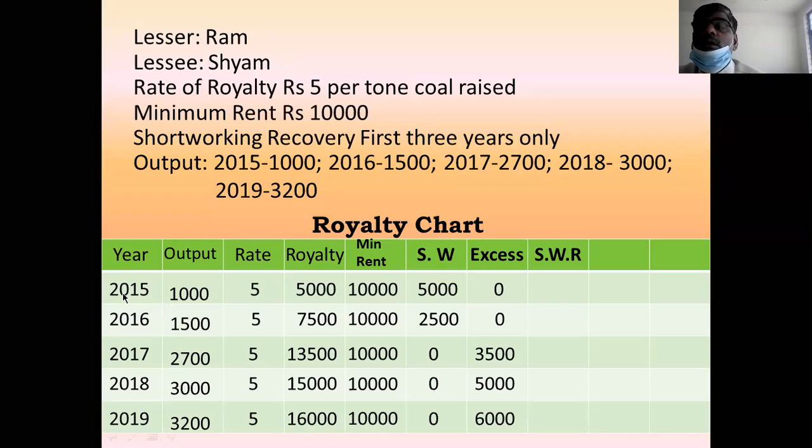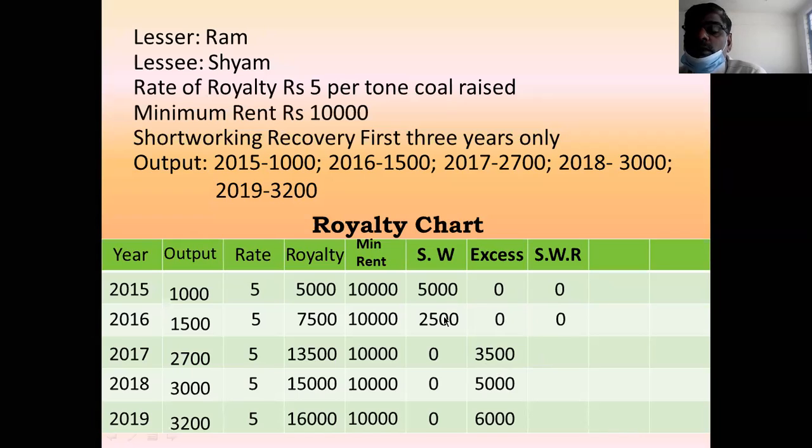First 3 years means 2015, 2016, 2017. In these 3 years, you are permitted to recover. Therefore, in the first year, it is not possible to recover because there is no excess amount. In the second year also, it is not possible. There is no excess. In the third year, there is an excess of 3,500. You recover 3,500 maximum.